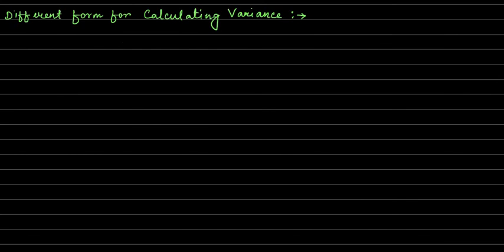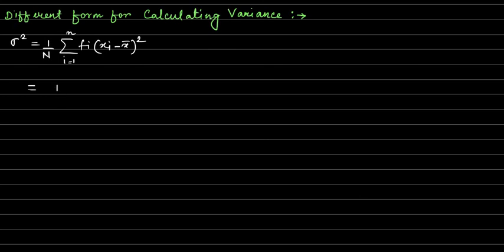So sigma square is equal to 1 by N summation over i equals 1 to n fi into (xi minus x bar) whole square.